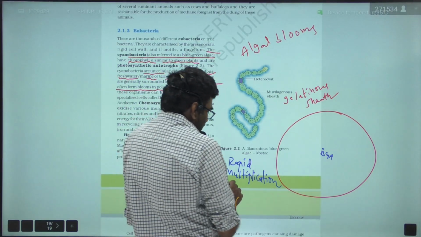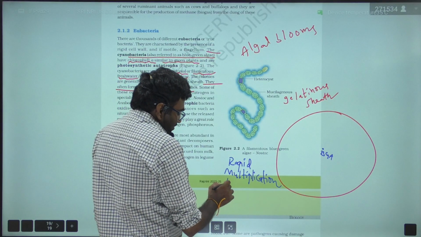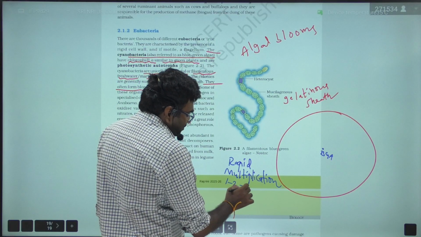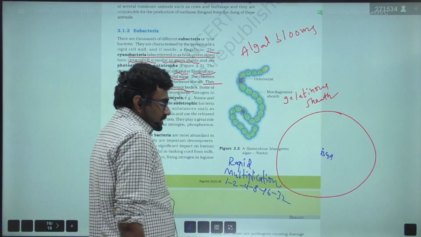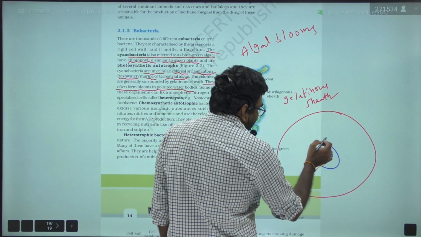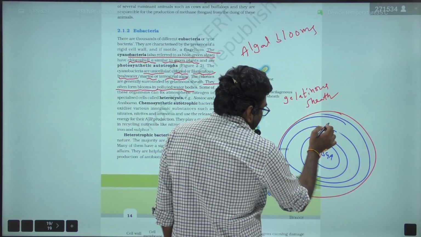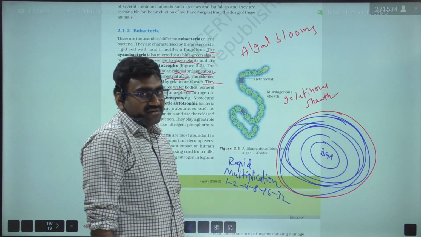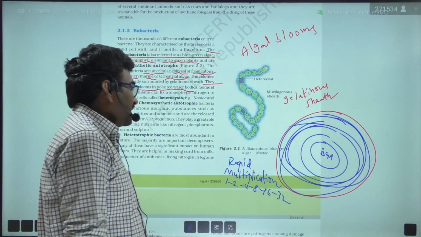It divides by binary fission and produces many progeny: 1 becomes 2, 2 becomes 4, 4 becomes 8, 8 becomes 16, 32, like that. It expands over the entire pond and appears as a thick, dense mat.